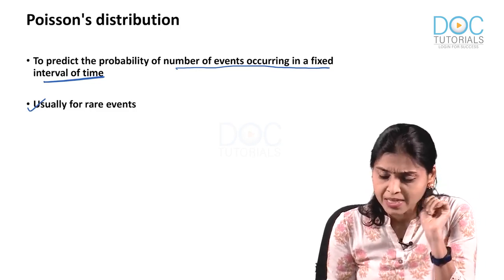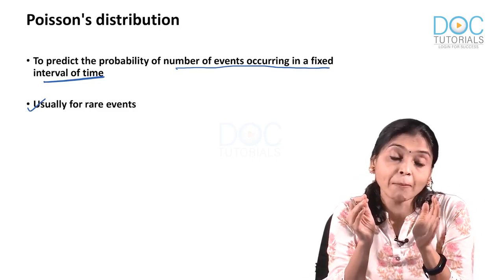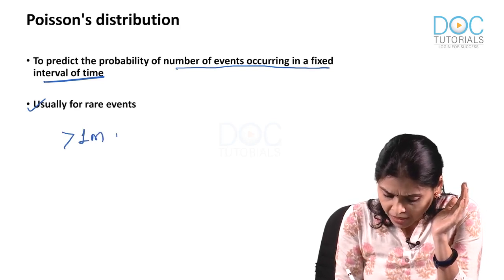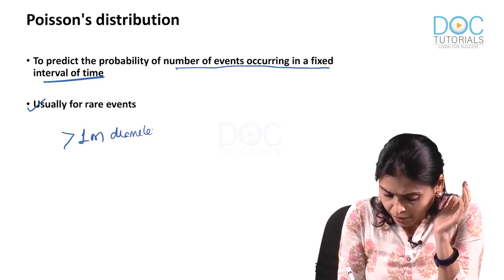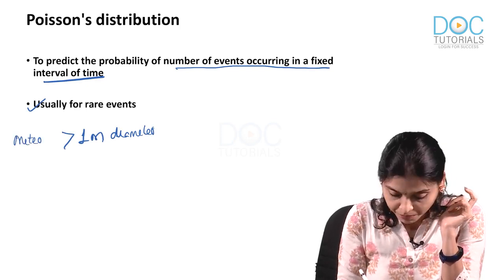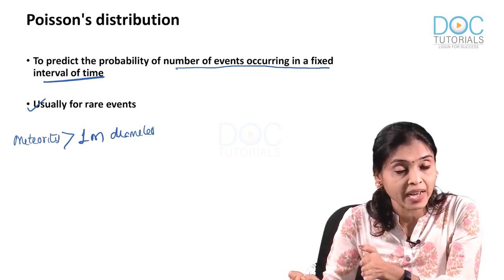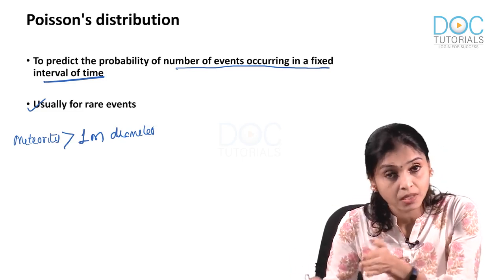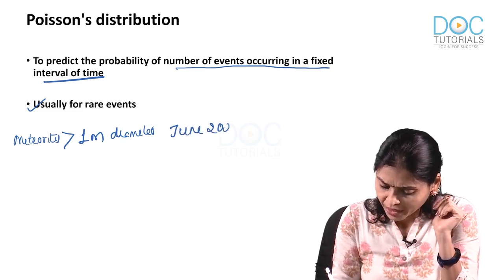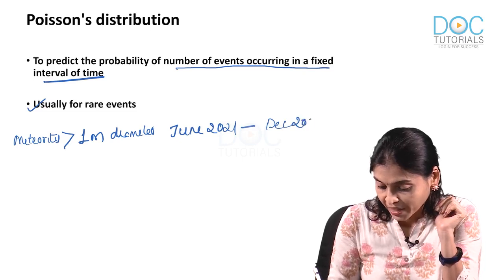For example, a very simple example. What is the number of meteorites, more than 1 meter diameter, which are likely to hit Earth between say June 2021 to December 2021?